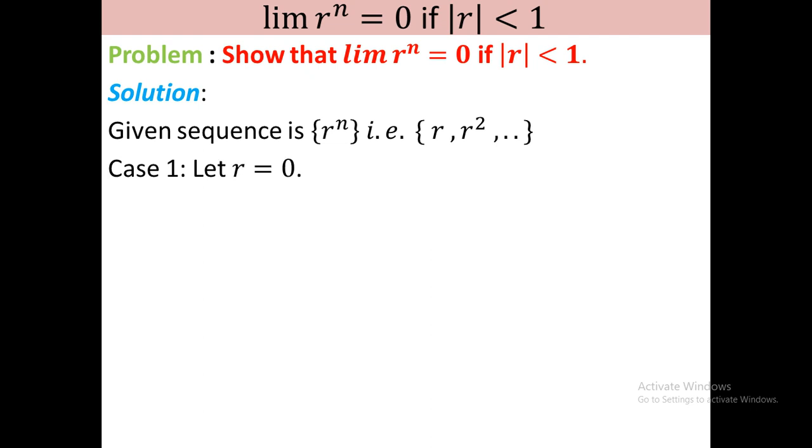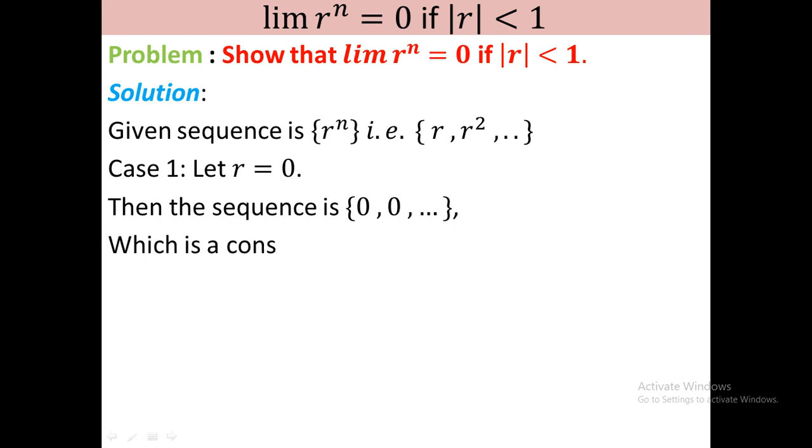Case 1, you consider r equal to 0. Since r lies between minus 1 and plus 1, r can be 0. At first I separate 0. So in case 1 I discuss r when r equals 0. You see that if you put r equal to 0 here, then the sequence will be 0, 0 square, 0 cube, etc., that is 0, 0, 0. This is a constant sequence. Then the sequence is 0, 0, 0 and so on, which is a constant sequence converging to 0.